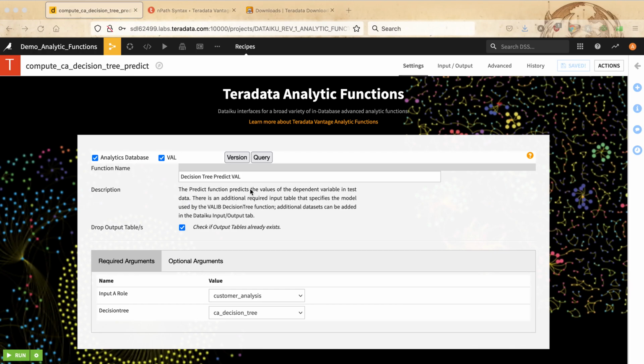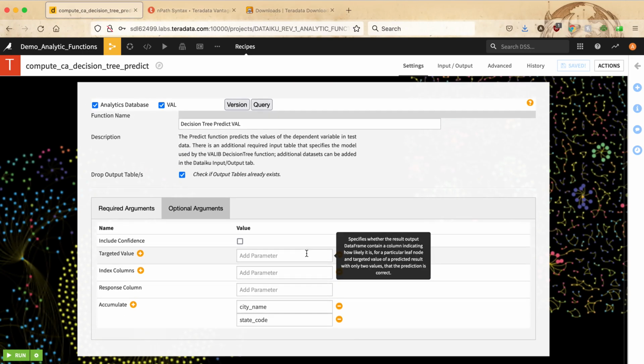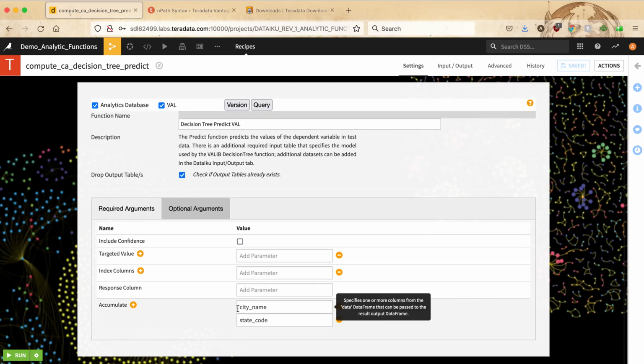Other than the required arguments of the input dataset and the decision tree model that we would like to use, we also specified in this example some optional arguments, and specifically a couple of input data columns that we would also like to be included in the output dataset.